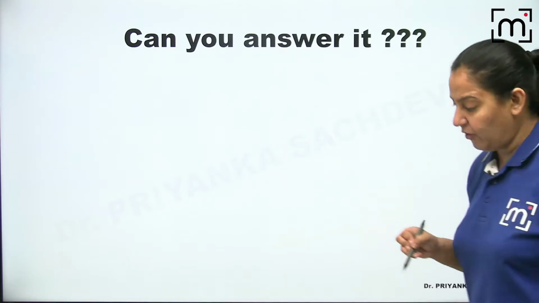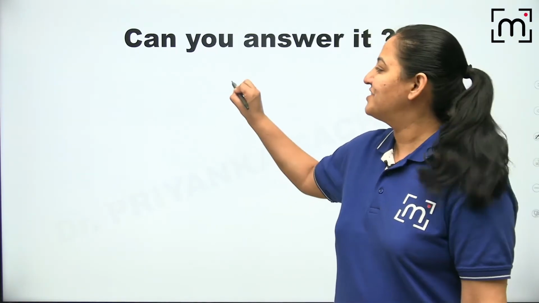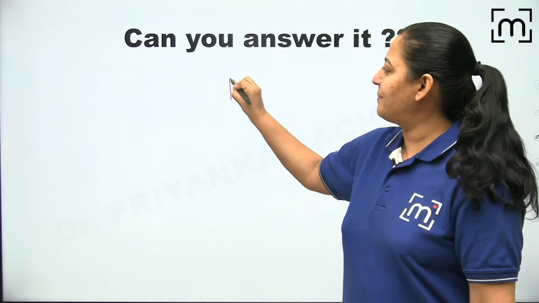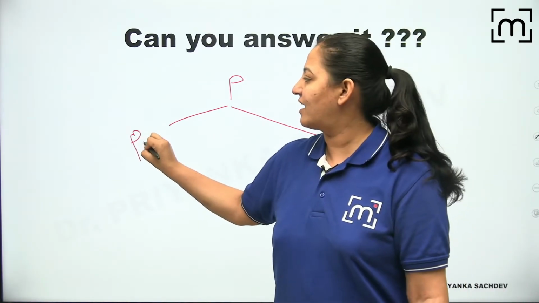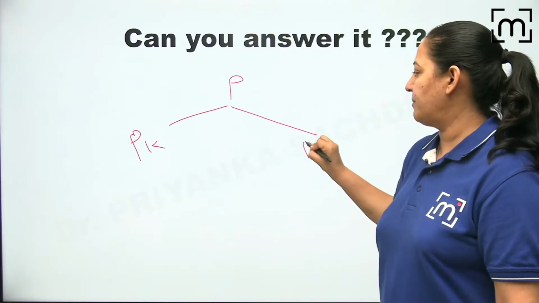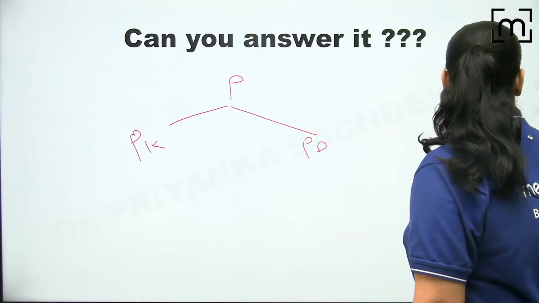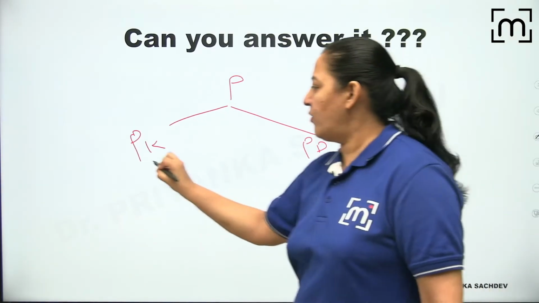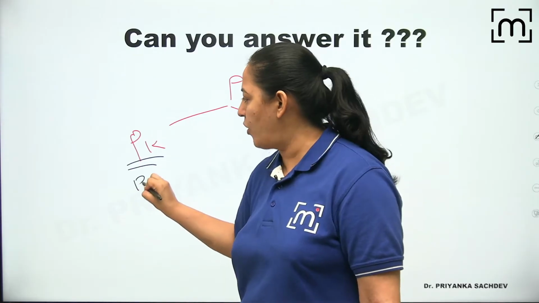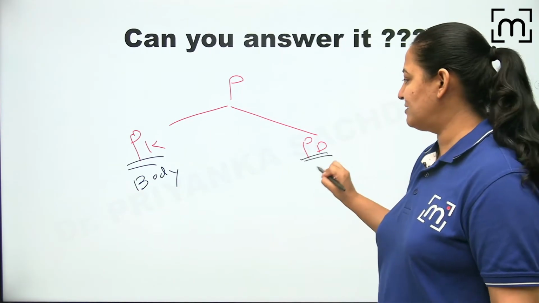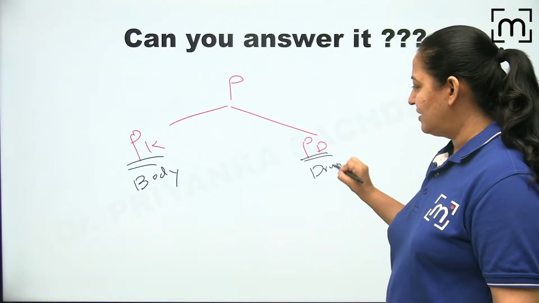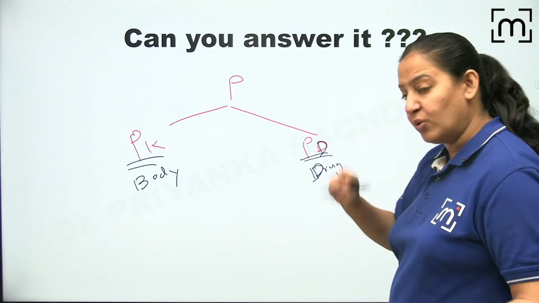Now, have you got it? So what is the summary? Pharmacology has 2 branches, pharmacokinetics and pharmacodynamics. Pharmacokinetics means what the body is doing to the drug, and pharmacodynamics means what the drug, D for dynamic, D for drug, is doing to the body.